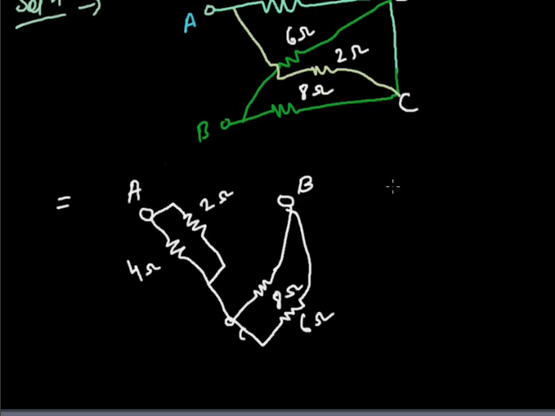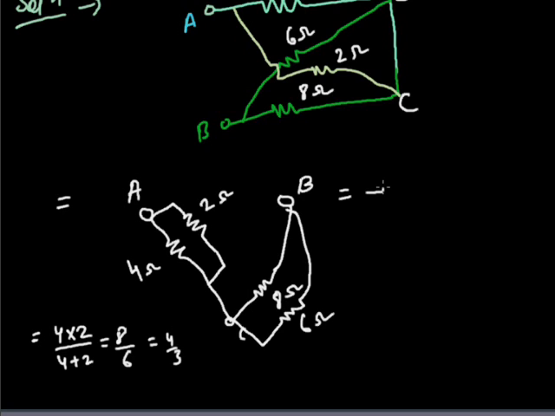Now as you know, you have to find the equivalent resistance of the given circuit. This 4 ohm and 2 ohm both are in parallel. So you can solve here 4 into 2 upon 4 plus 2. This is equal to 8 upon 6. This is equal to 4 upon 3.